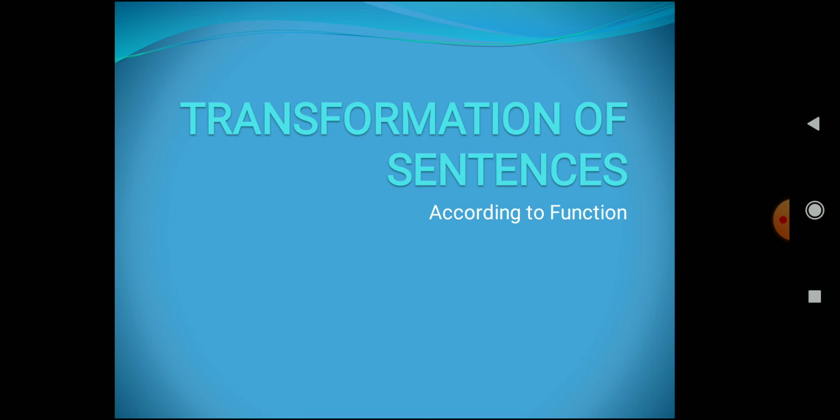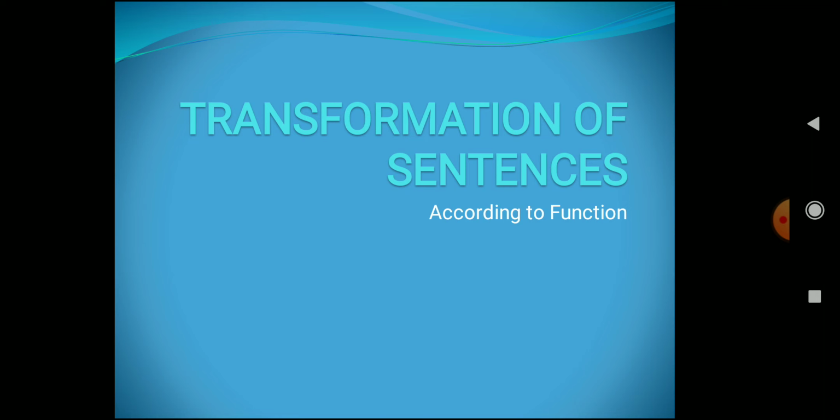I'll be making this video into three parts. Right, this is the first part of the video. So without further wasting any time, let's begin and understand what is the meaning of transformation of sentences. Right, so the transformation of sentences means changing one sentence into another without changing its meaning. Or you can say that the form of a sentence can be changed from one grammatical form to another without changing its meaning, right? So the transformation of sentences helps in expressing the same thing in different ways, right?